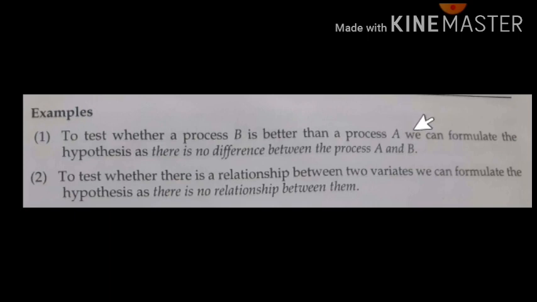In that case, we choose the null hypothesis as: there is no difference between process A and process B. Actually, B may be better, I don't know, but I need to reject the hypothesis. From that perception, I will say we don't know. That's why we say there is no difference between process A and process B. So we want to reject this.